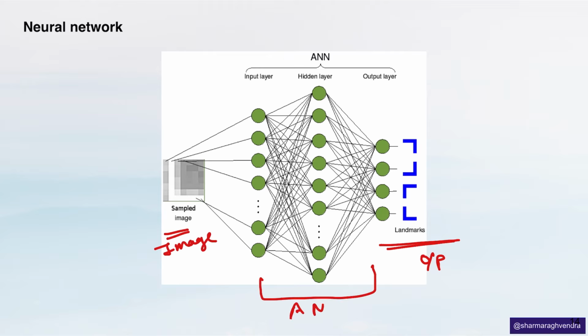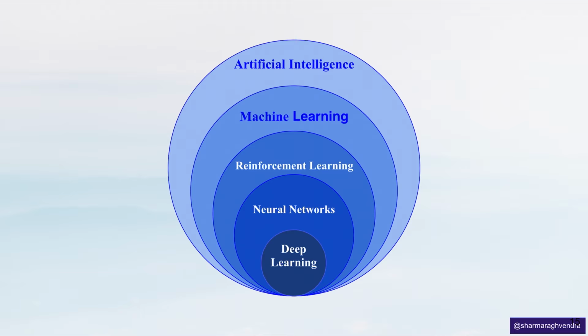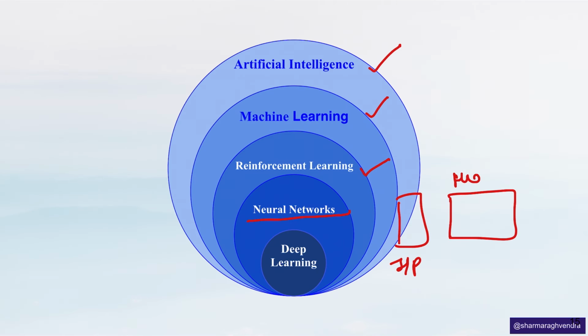So far, we have explored the differences between artificial intelligence and machine learning. We have also learned supervised, unsupervised, and reinforcement learning. So, now let us talk more about artificial neural networks. When the neural network becomes deeper and more complex, that means the hidden layer consists of multiple layers,